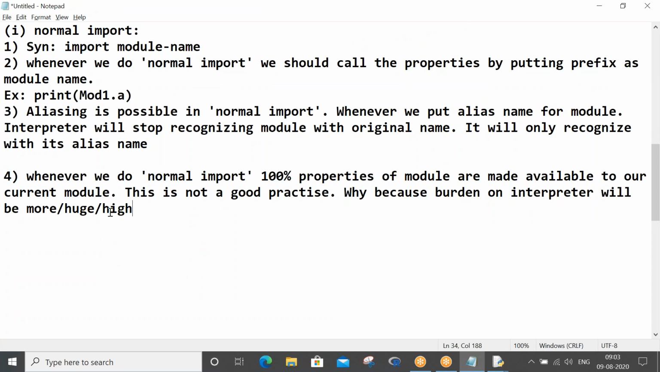Okay, so please read this point. Whenever we do normal import, 100% of the properties of the modules are made available to our current module. This is not good practice. Why? Because the burden on the interpreter will be very high, as it has to execute both modules. Please write down this point, both modules. Okay, right. So to overcome this problem, what do we do?